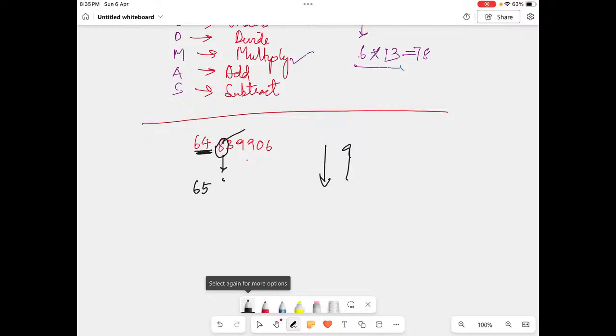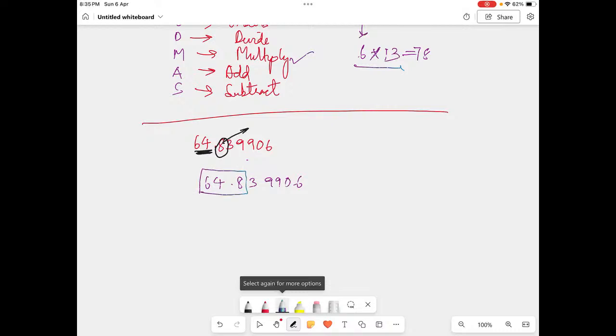If this was 64 point something 3, you would round it to 64. You would just keep that number. But here it's something greater than that, so I will move it up. Now second part, I want to round it to 1 decimal place. 1 decimal place means I want to round it till here, after the decimal but only 1 place. Then you have to check this number. Is it less than 5? Yes, it's less than 5. So I will write it as it is, 64.8. Done. It's easier, student. You have to just make it simple.